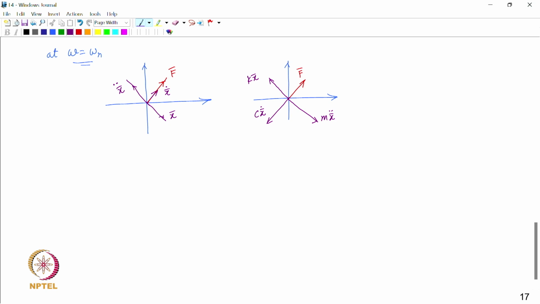And now if you make the vector polygon of these forces, that polygon would be something like this: you have the force vector, and then the force due to elasticity, which is k x bar, then the force due to damping, which is c x bar dot, and then the force due to inertia, which is m x bar double dot, correct. So we see that at omega equal to omega n, the inertia force and stiffness force balance each other,